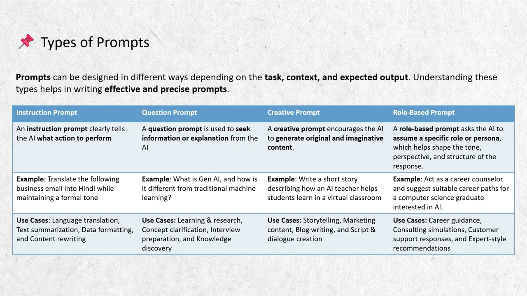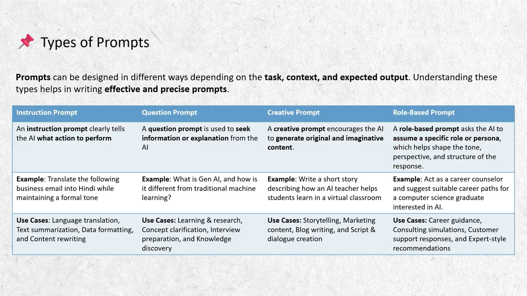Another one, a creative prompt is used when you want AI to generate something original. Here, you give whole freedom to AI's imagination. For example, write a short summary or story describing how an AI teacher helped students in a virtual classroom. This type of prompt is perfect for story writing, blog content, marketing text, scripts, and dialogues.